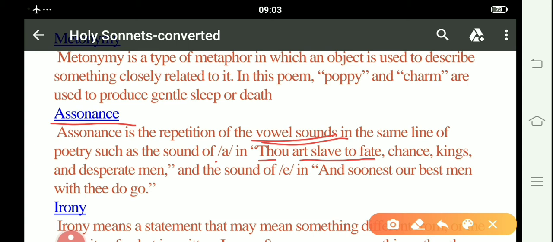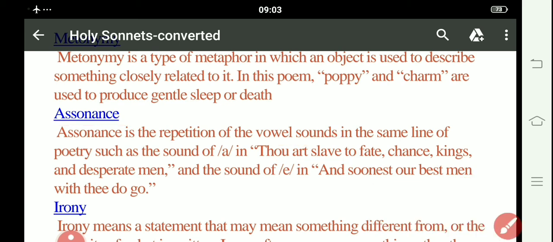Another example: "Chance, kings, and desperate men," and the sound of e in "soonest our best men with thee do go." So here is the repetition of the e vowel in this particular line. So assonance is the repetition of vowels, and alliteration is the repetition of consonants.